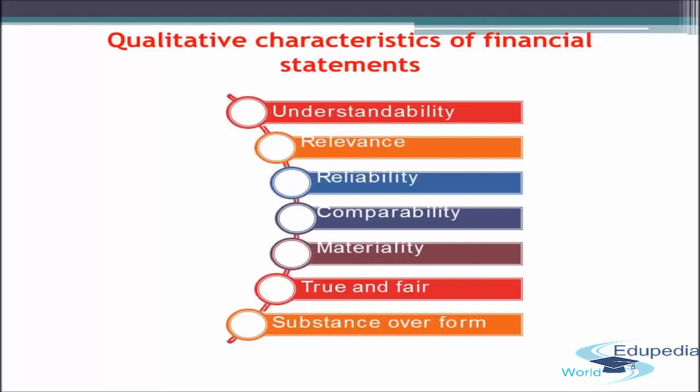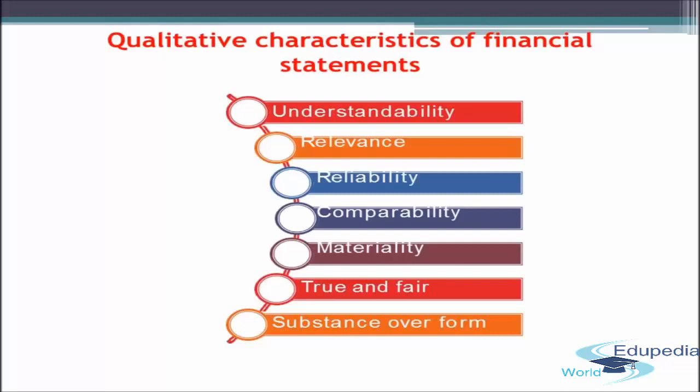The next characteristic is comparability. The financial statements should be prepared in such a way that the users are easily able to compare the results of the previous year with this year. That is why one of the fundamental accounting assumptions is consistency. This is for this reason. The financial statement should not be prepared by changing the accounting policies every year.